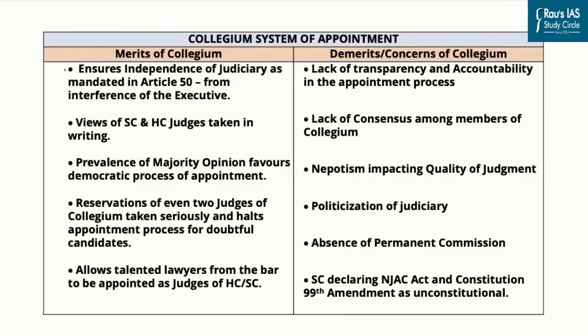The first important merit of the Collegium system is that it ensures the independence of the judiciary, because under this system, the executive control or the executive initiative comes only at the later stage or at the last stage of the appointment. So, the President is not consulted while going through the merits of a particular candidate. The Prime Minister or the Council of Ministers are not at all involved while listing down the important members to be appointed to the Supreme Court. Hence, it ensures the independence of the judiciary as mentioned under Article 50.